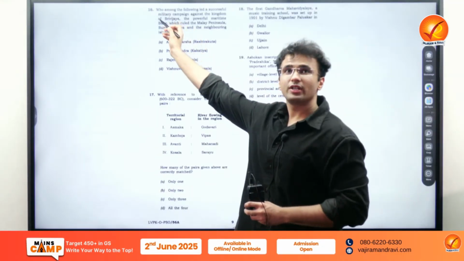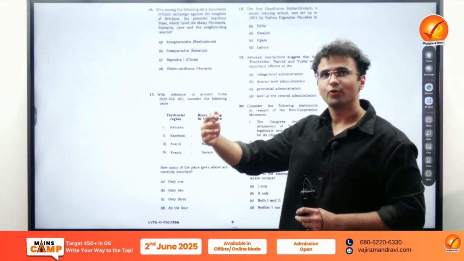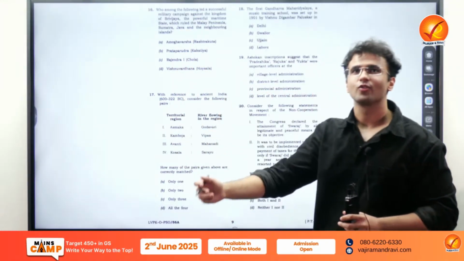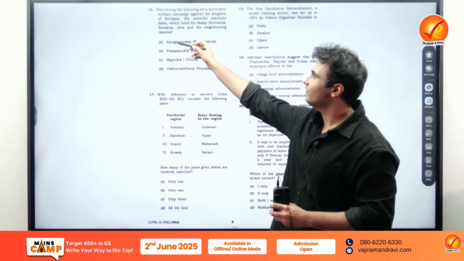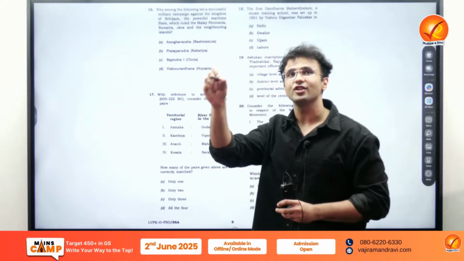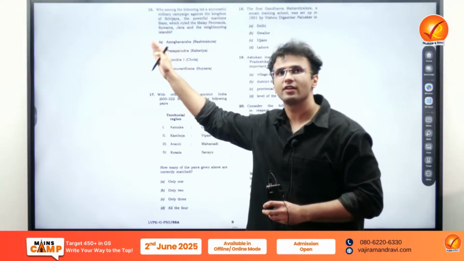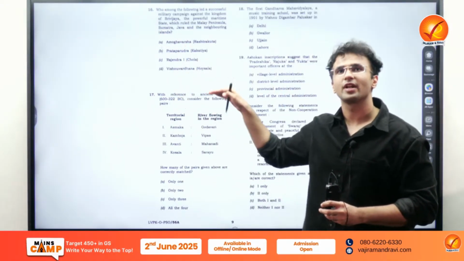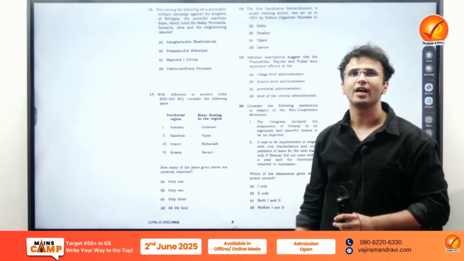And important expeditions, we know that the Cholas are renowned to have such expeditions covering the Malay Peninsula. So this is a famous question, and they have not even confused you regarding the various Chola rulers, the kings also. They have just mentioned Rajendra I from the Chola dynasty, and you could have easily done it.